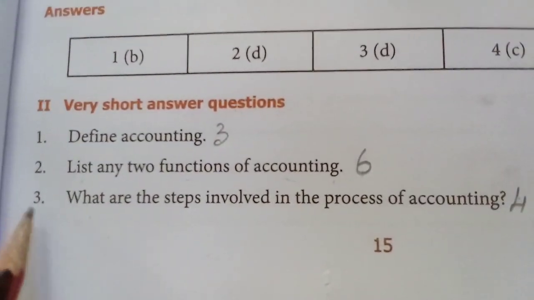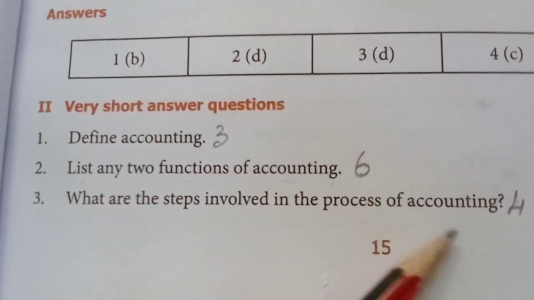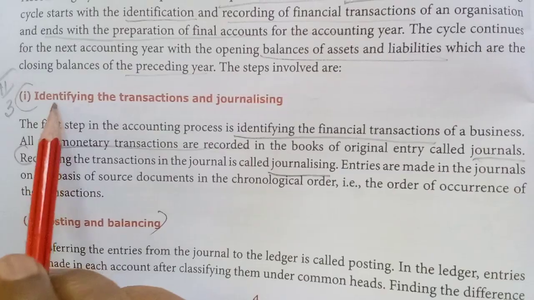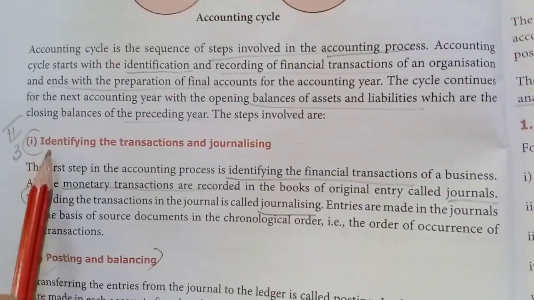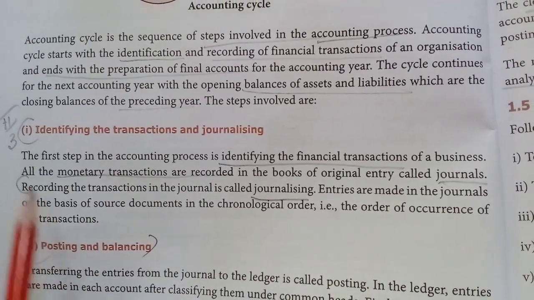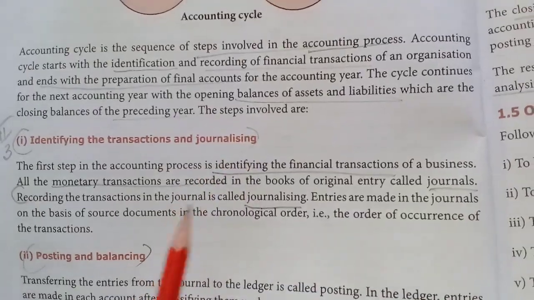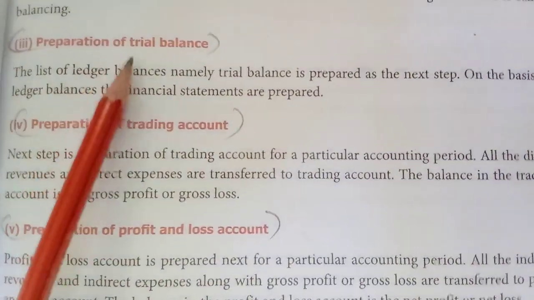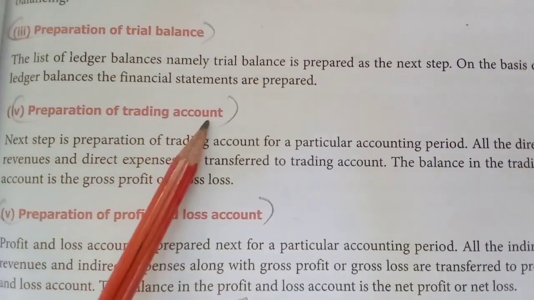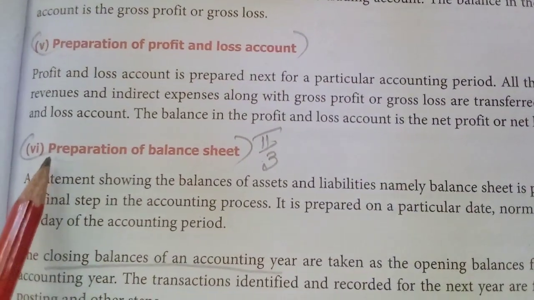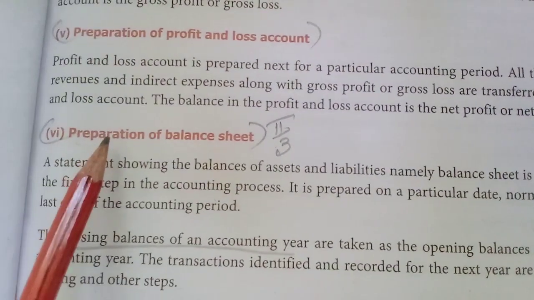Third one, what are the steps involved in the process of accounting? It is on page number 4. Steps involved in accounting process. Here they have asked for 2 marks, so you can write all the points, 6 steps. Number 1, identifying the transactions and journalizing. Number 2, posting and balancing. Number 3, preparation of trial balance. Number 4, preparation of trading account, profit and loss account, and balance sheet. So all these 6 points, headings alone you can write. Okay.